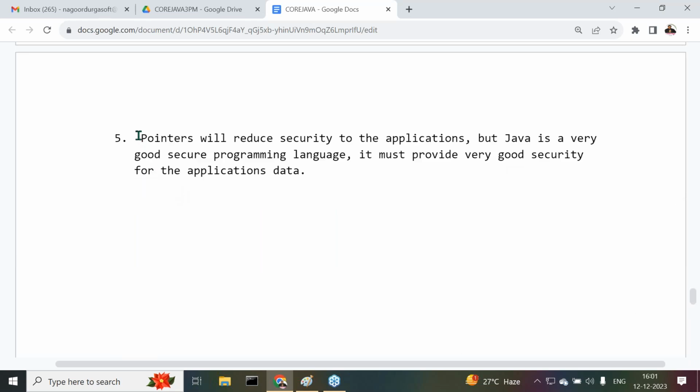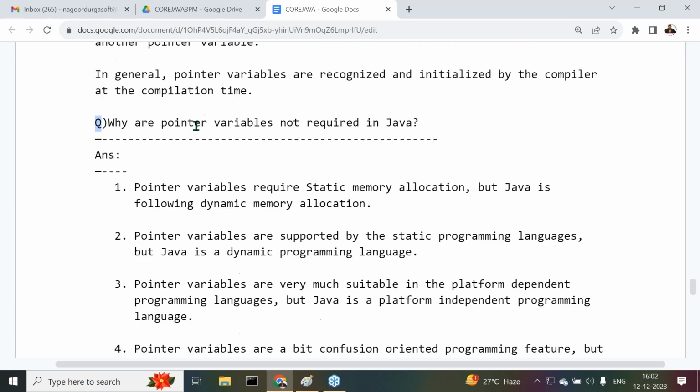Next one is pointers will reduce security to the applications. Pointer variables will reduce security to the application. C and C++ are less secure programming languages only when compared with Java. But Java is a very good secure programming language. It must provide very good security for the application's data. That's it. Now this is exactly the meaning of pointers and the related content we are understanding clearly. Got it or not?